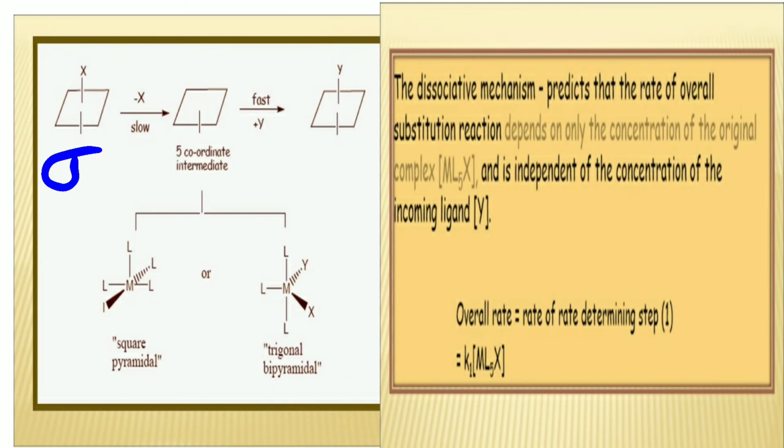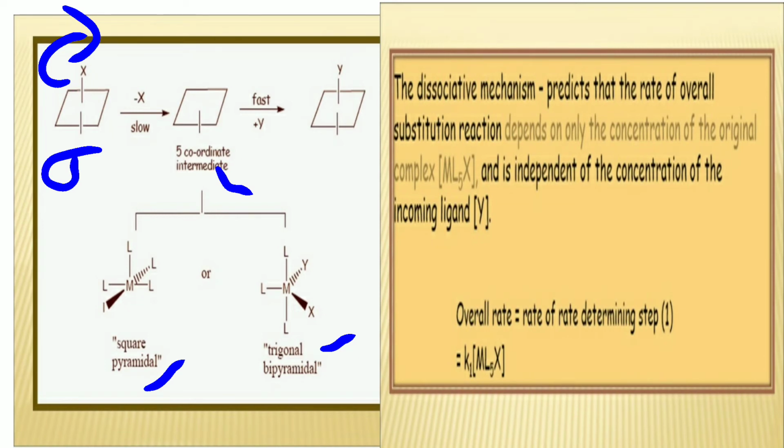In the first step, there is no incoming ligand, no Y is there. In the dissociative type, first of all, X, the leaving group, is removed. This is the first step, and there is formation of the 5 coordinated intermediate. It has a shape like square pyramidal or trigonal bipyramidal. After that, Y, the incoming ligand, immediately attacks this intermediate, and we get the